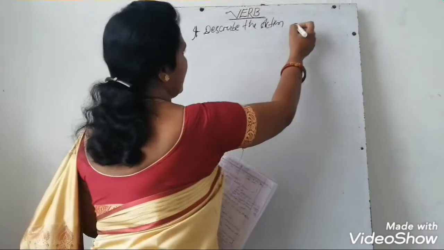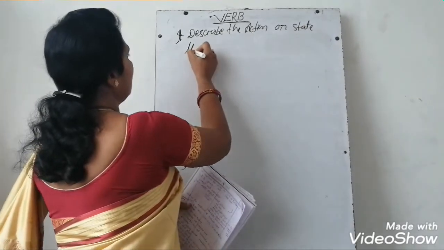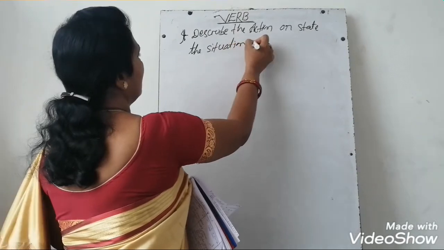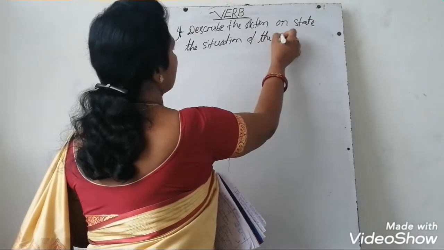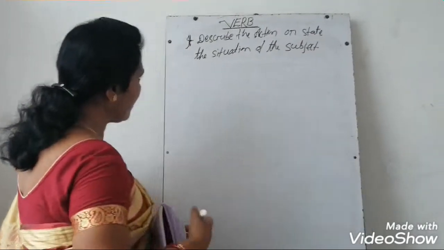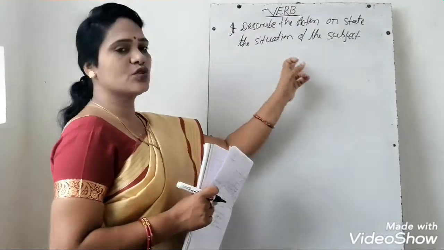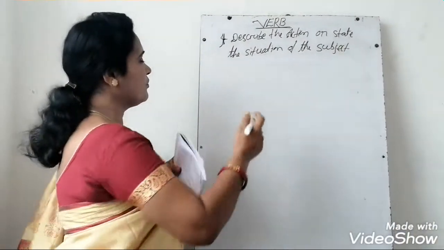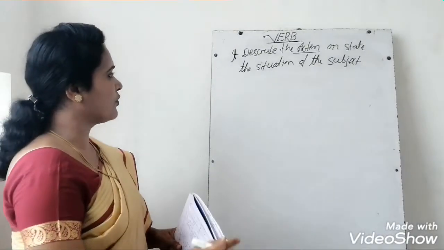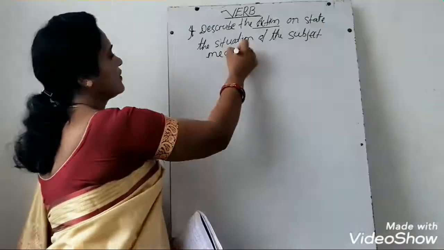Or state the situation of the subject. Okay, what is the verb? Verb is to describe the action or state the situation of the subject. So mainly it is the action. Okay. So this is the verb. Without a verb, a sentence is meaningless.